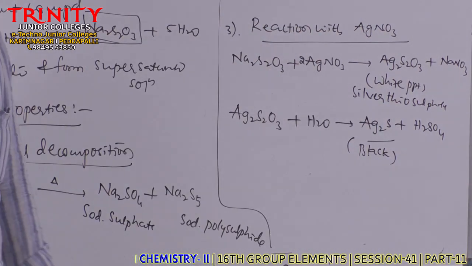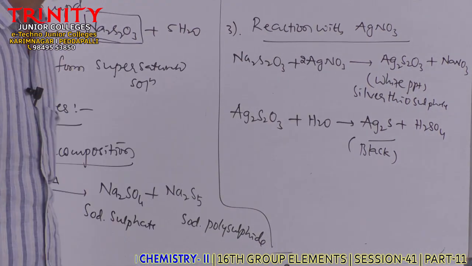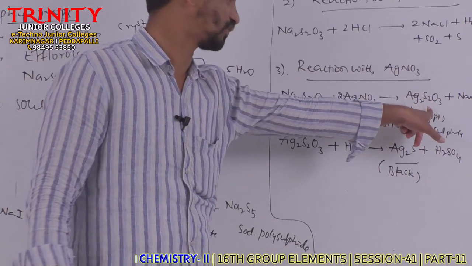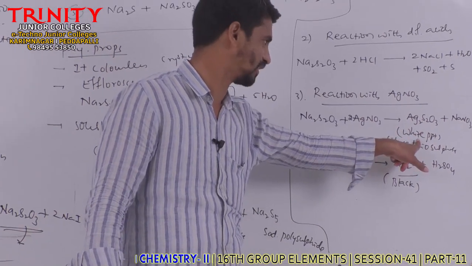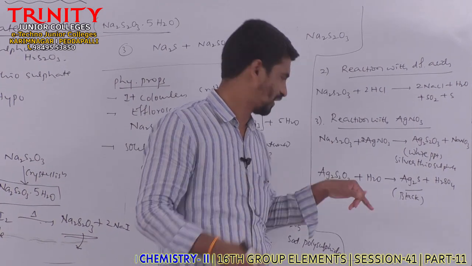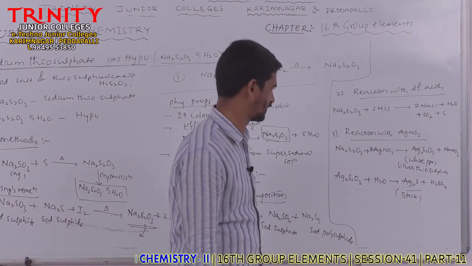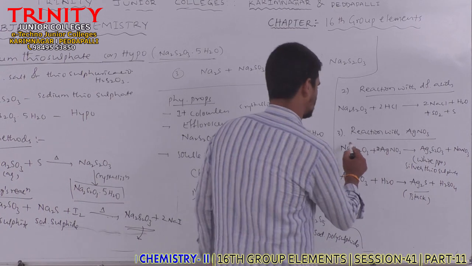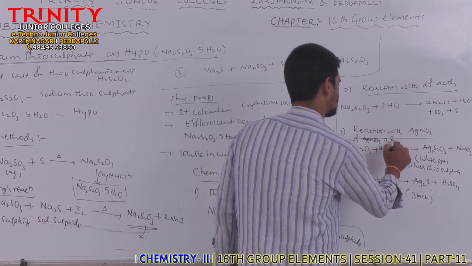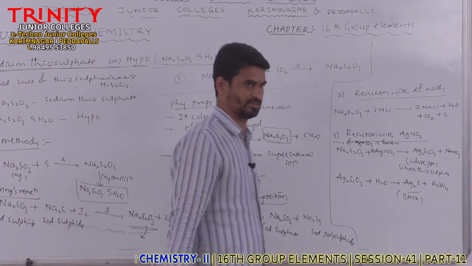That means when sodium thiosulfate is treated with silver nitrate solution, when silver nitrate is in excess, silver thiosulfate is formed as a white precipitate initially. The formed silver thiosulfate immediately absorbs moisture and converts into silver sulfide, black precipitate. So this reaction happens if AgNO3 is in excess. If hypo is in excess, then what happens? Let us see.